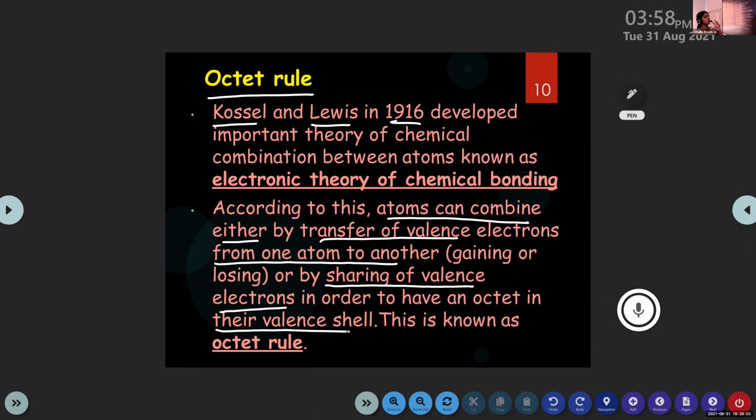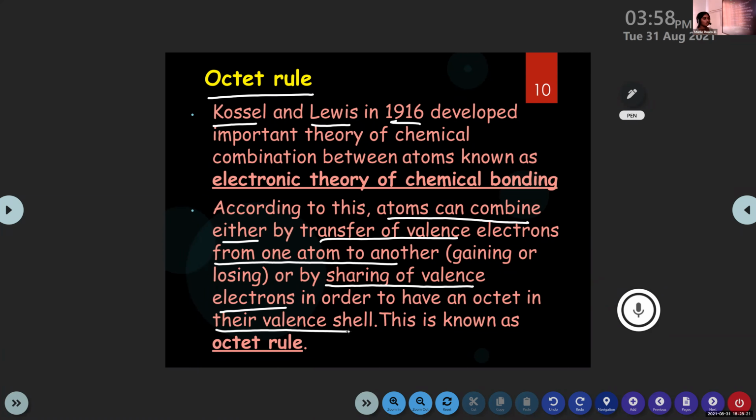So to make the outermost shell complete, that means to make the outermost configuration an octet. Octet means 8 electrons in the outermost shell. They can be involved in 2 types of process, either by transfer of electrons or by sharing of electrons.